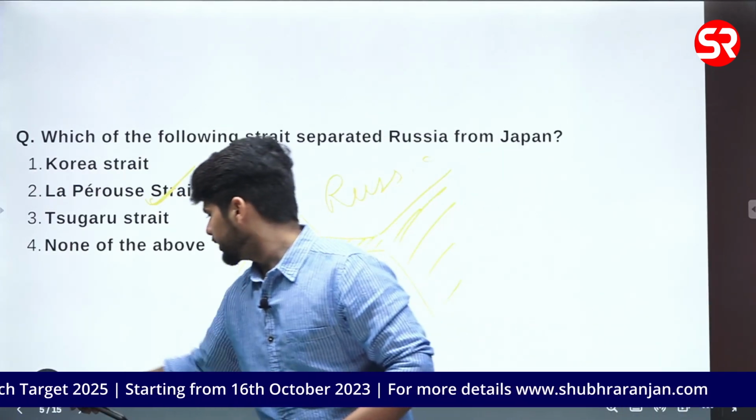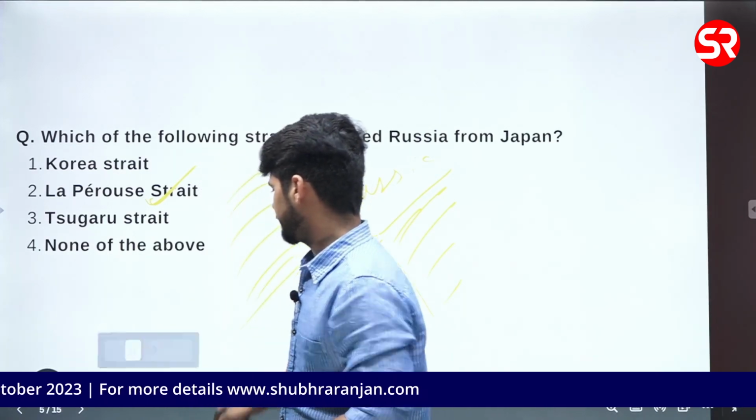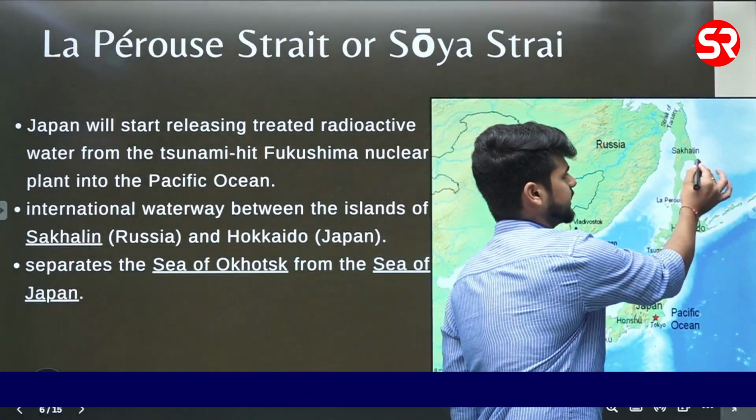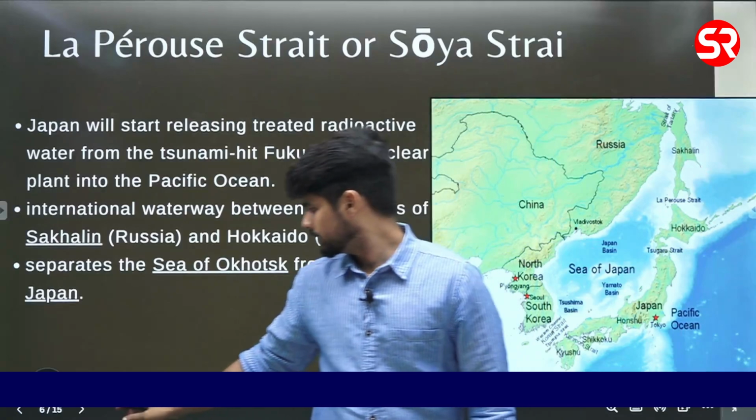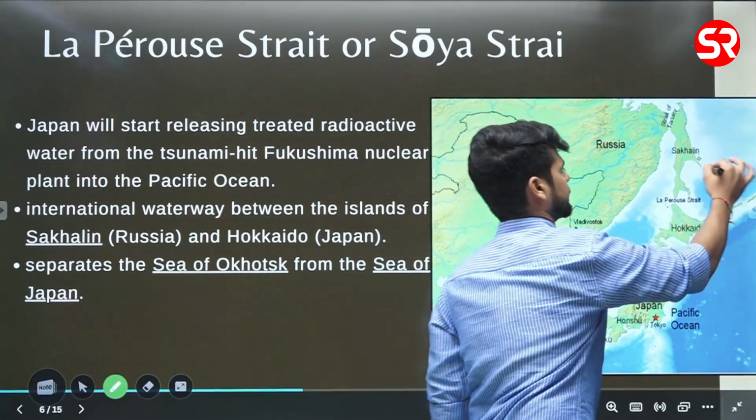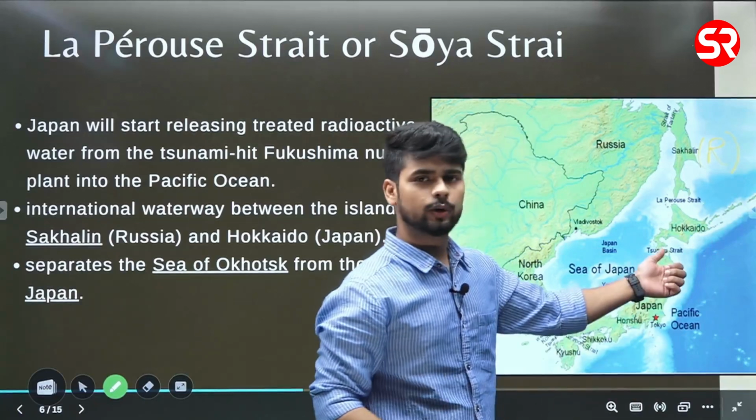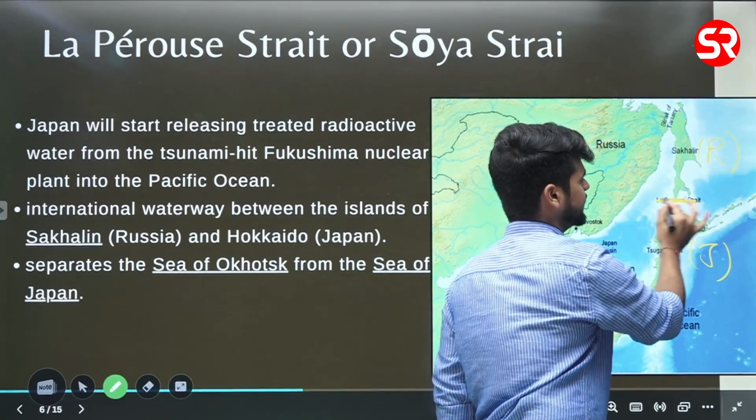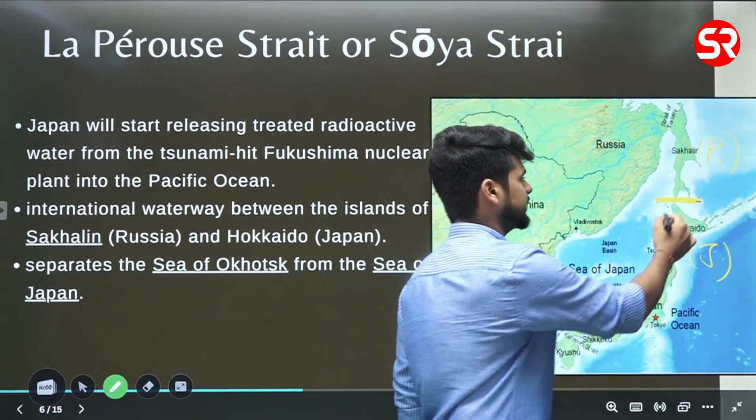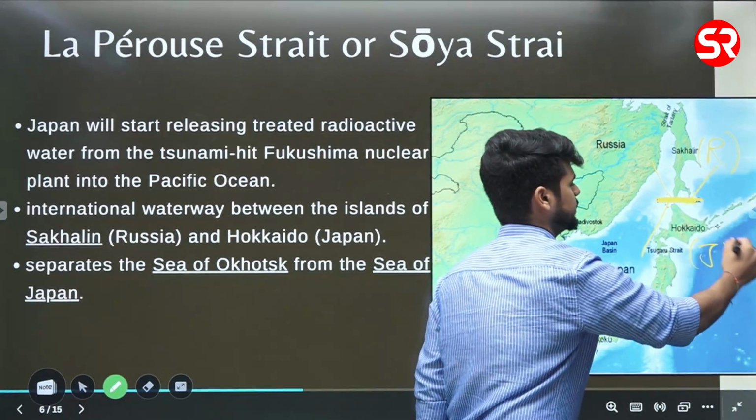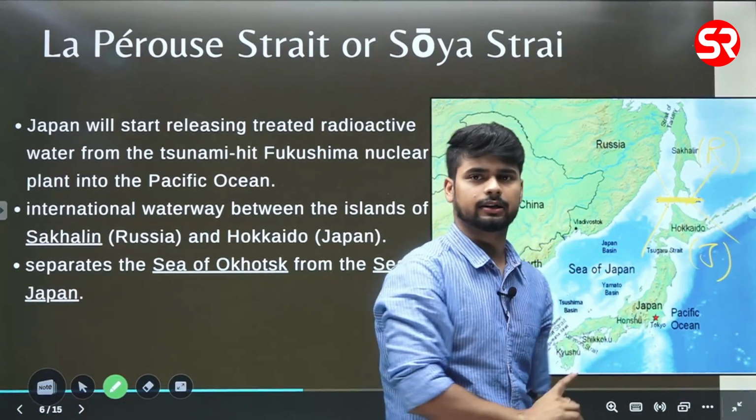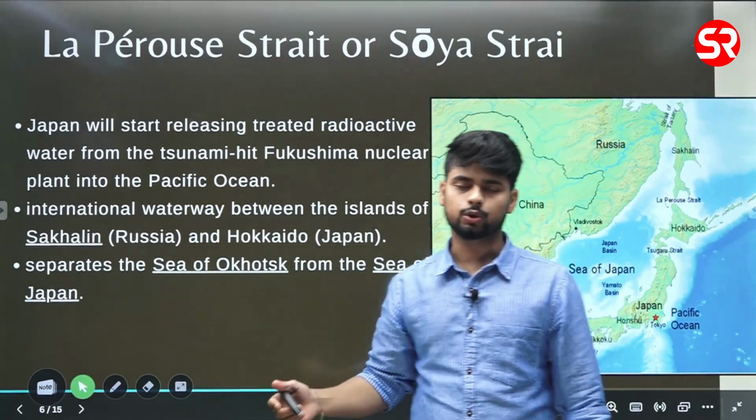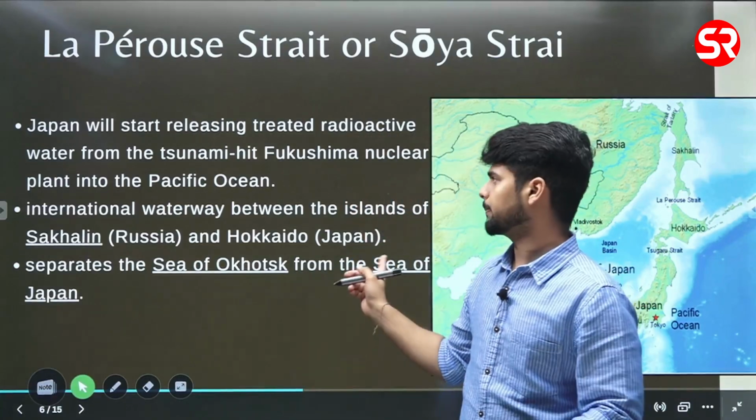Fine. Now let's have a look at the map. Here you have Sakhalin Island of Russia, and then you have Hokkaido Island of Japan. In between these two islands you have this strait. It is connecting two large water bodies, as I mentioned, the Sea of Okhotsk and the Sea of Japan. And this was in the news because Japan was going to release the treated water from its nuclear plant here.